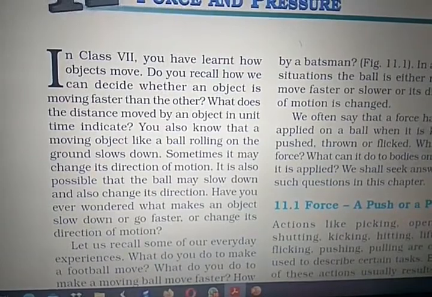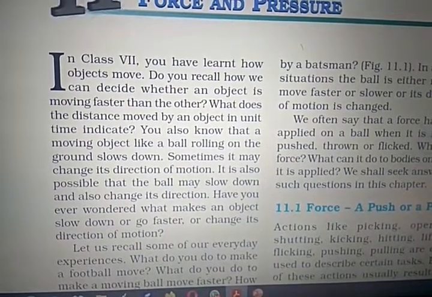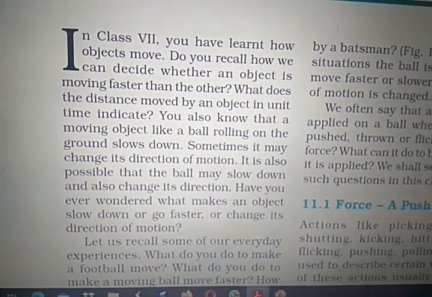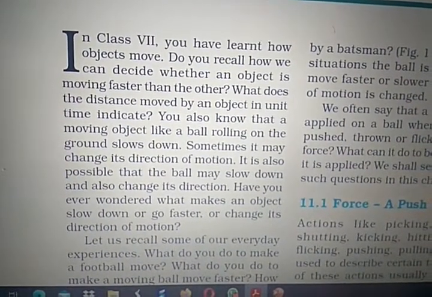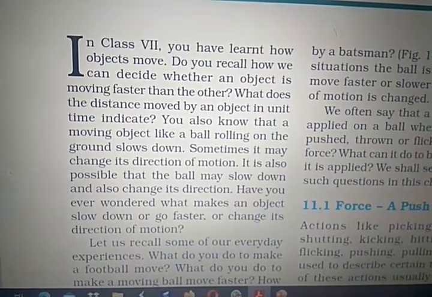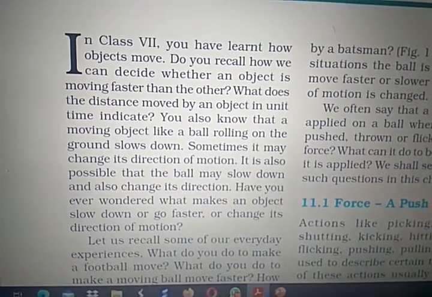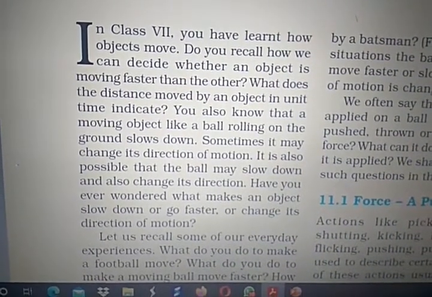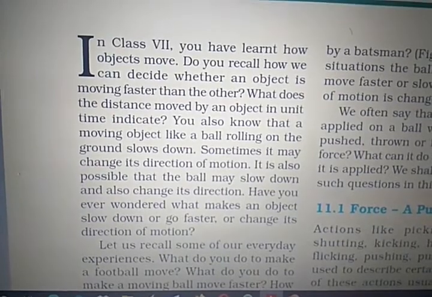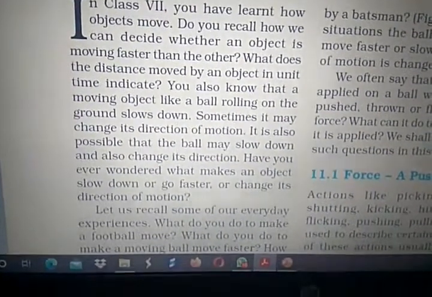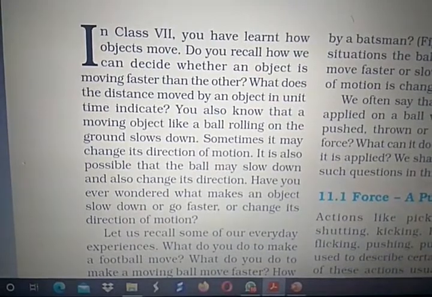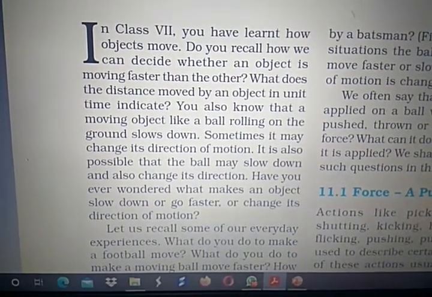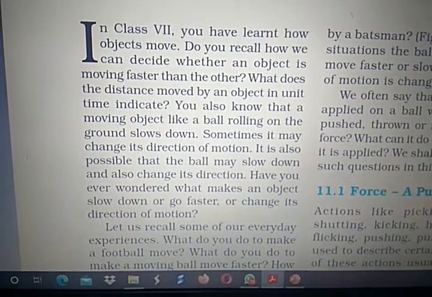You also know that a moving object like a ball rolling on the ground slows down. Sometimes it may change its direction of motion. It is also possible that the ball may slow down and also change its direction. So have you ever wondered what makes an object slow down or go faster or change its direction of motion? Let us recall some of our everyday experiences. What do you do to make a football move?